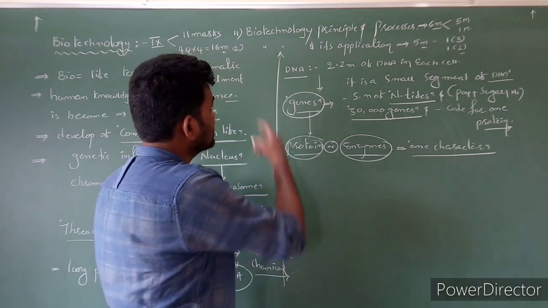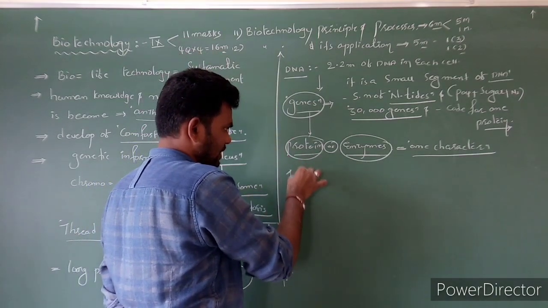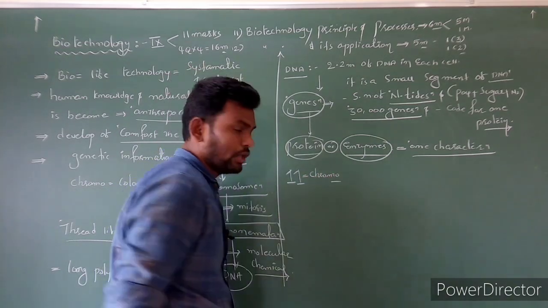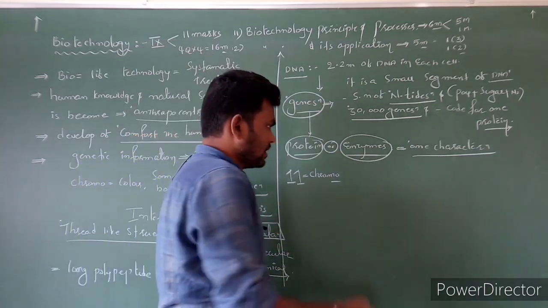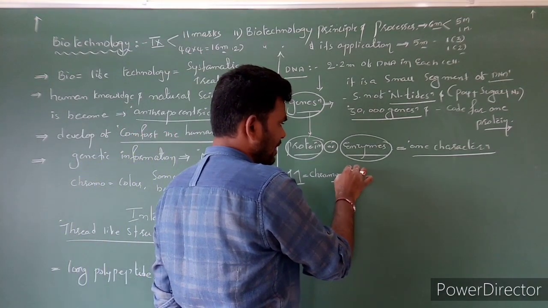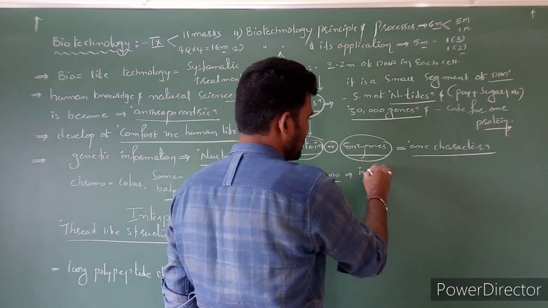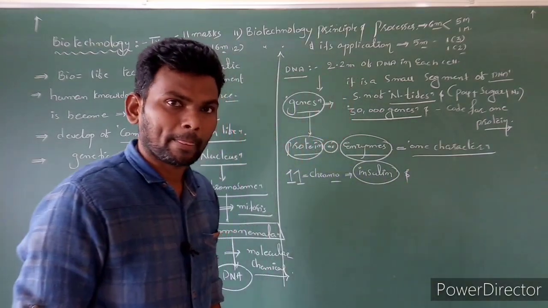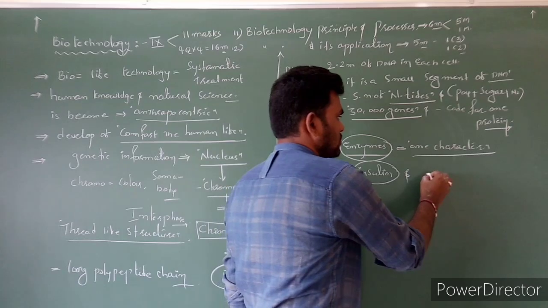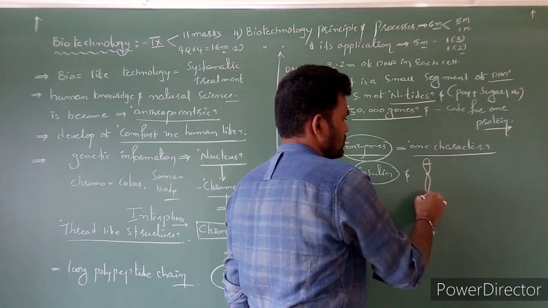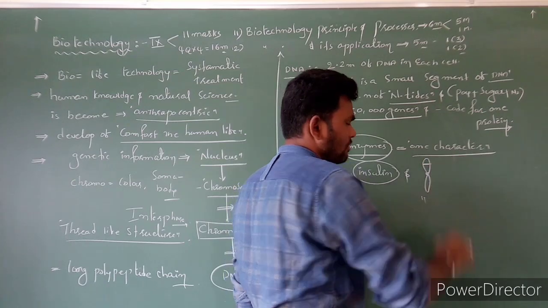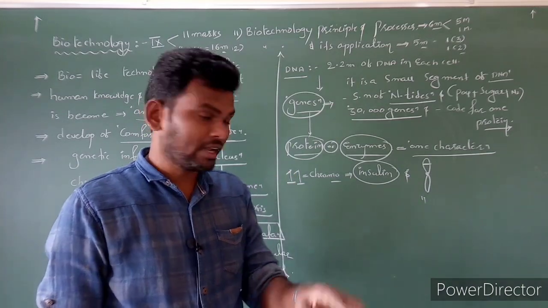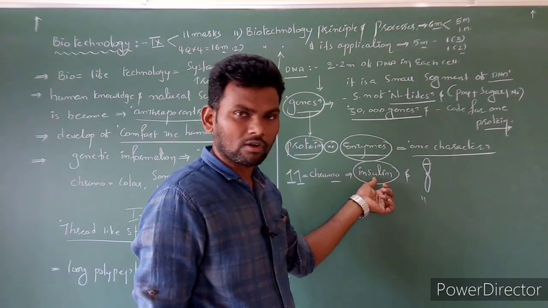Let's see, for example, chapter number 11. So here I am taking the 11th chromosome in human. Chromosome number 11 consists of the insulin gene. So here this is chromosome number 11. This small part of the DNA has the capacity to code for one special protein. That protein acts as insulin. Got the point or not?